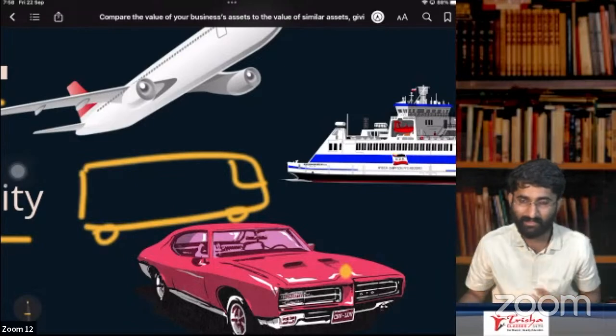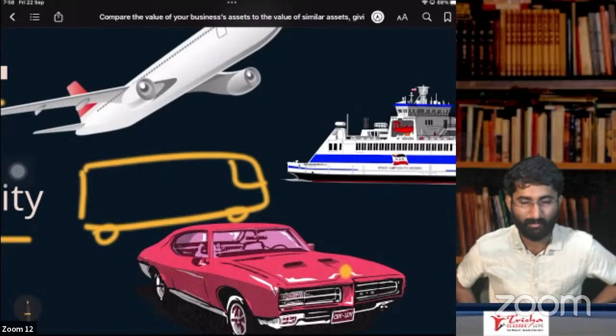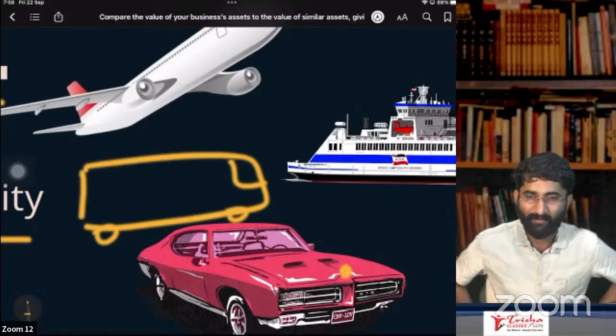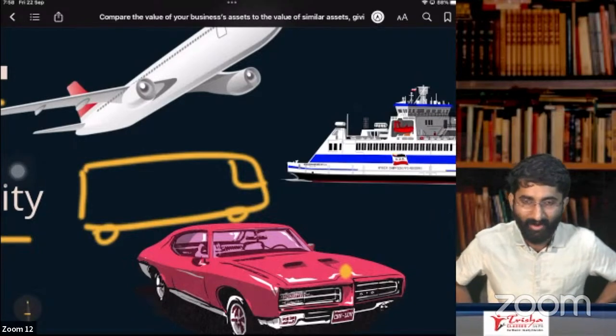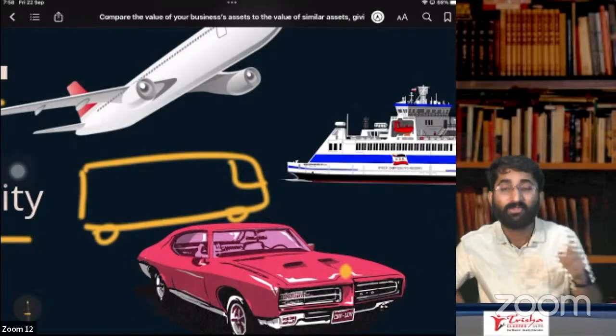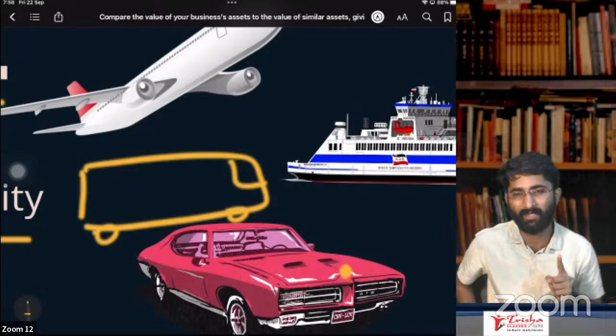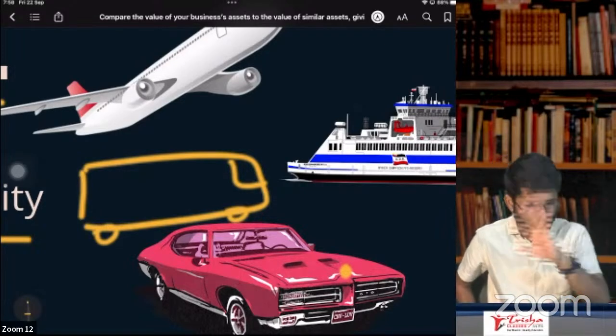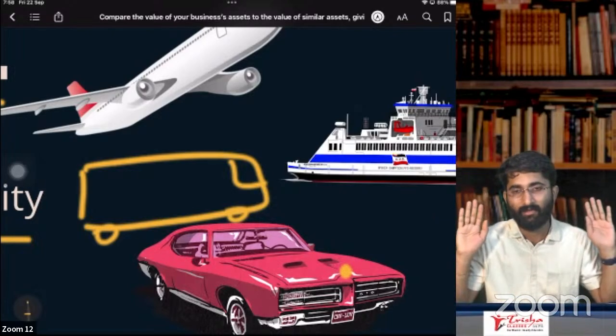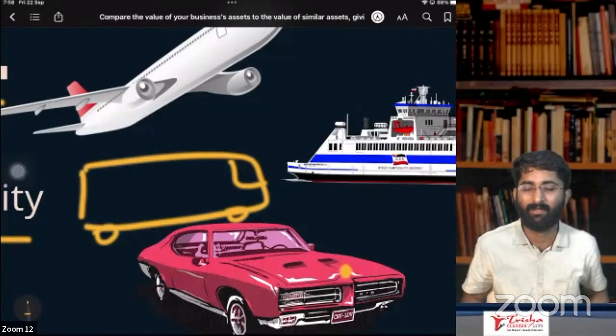Tomorrow, if I state that I am purchasing a Benz or Audi for selling bananas, and then the very next day I use it for my personal purpose, going to a friend's wedding in the Benz or Audi, this might happen. That's why the government says that a vehicle meant for transportation of persons gets no ITC. There are some exceptions here.